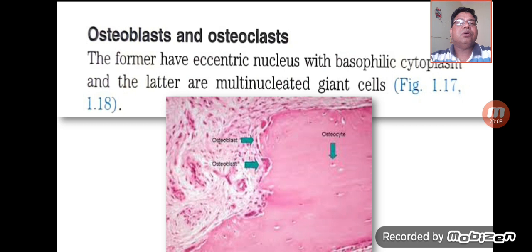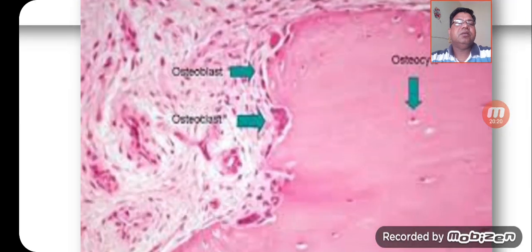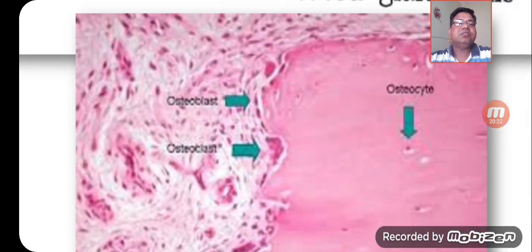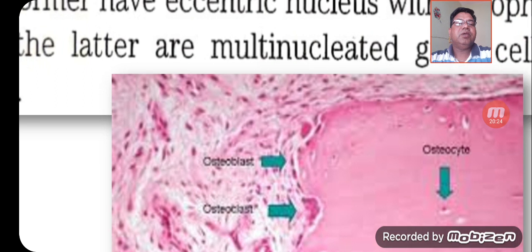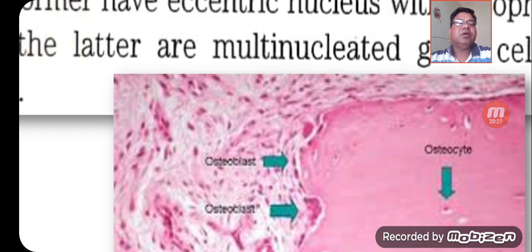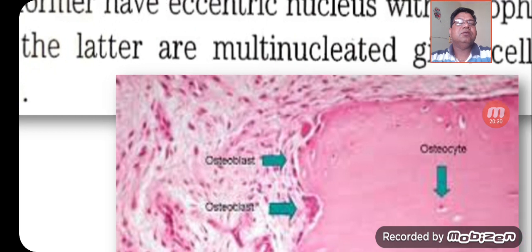Now if we go through the osteoblasts and osteoclasts, these two cells are basically the bone forming cells and bone resorbing cells. Here you can see the multinucleated cell in the diagram is the osteoclast, and the rimming of this bone is done by the osteoblast. So these are the bone forming cells.